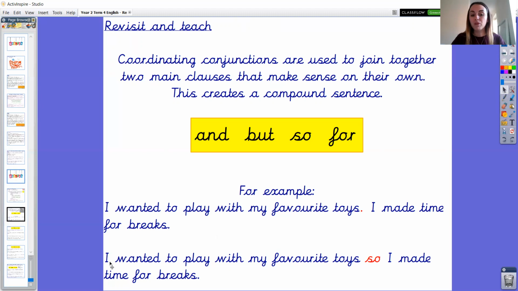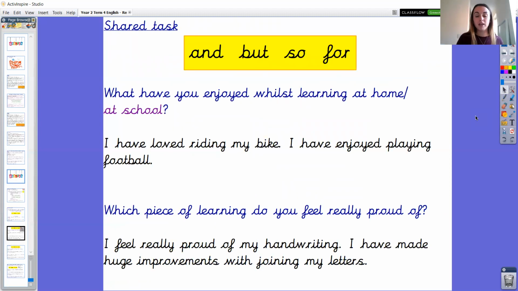So for example, I wanted to play with my favourite toys, so I made time for breaks. So we have used the coordinating conjunction so to join together the two main clauses to create a compound sentence. So can you see here, so has replaced the full stop. Okay, so let's have a think about our letter and the questions that we were answering yesterday when we were noting our ideas. So there's going to be a shared activity, okay?